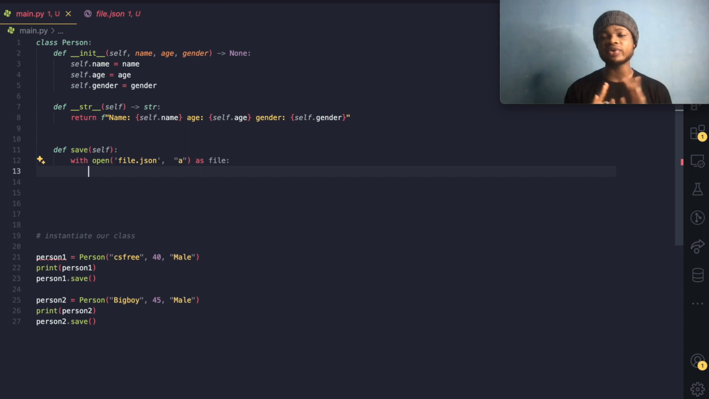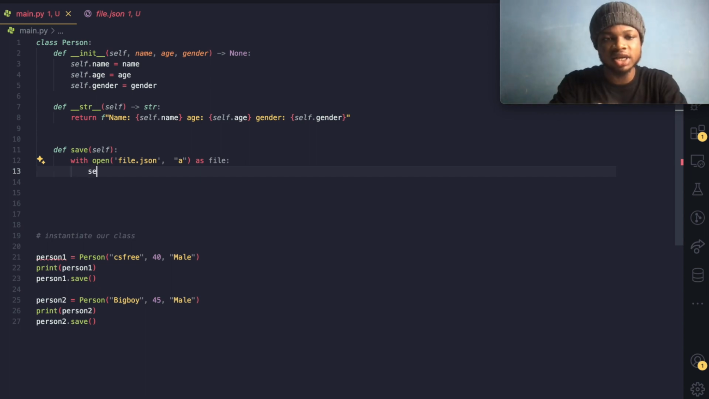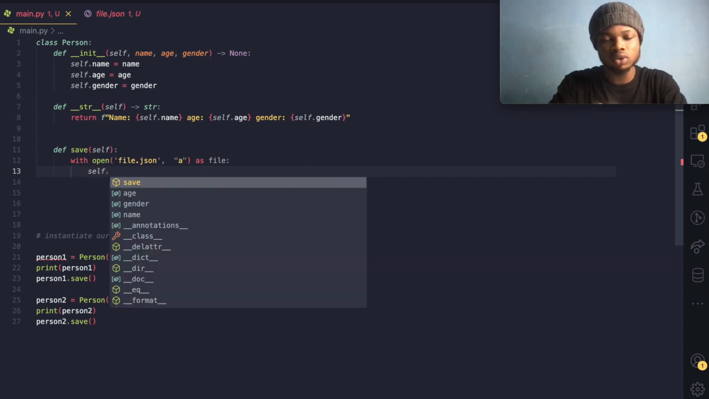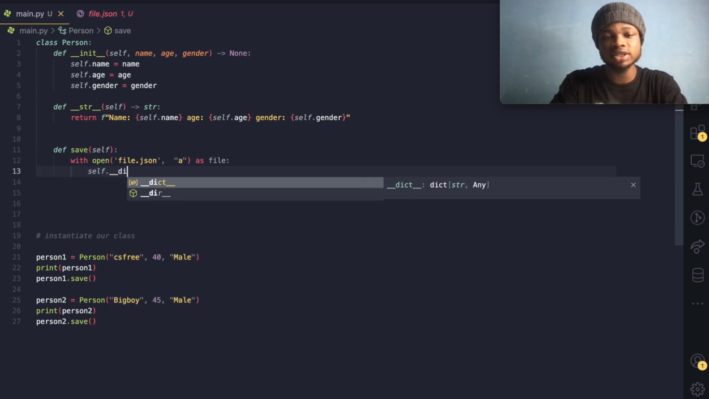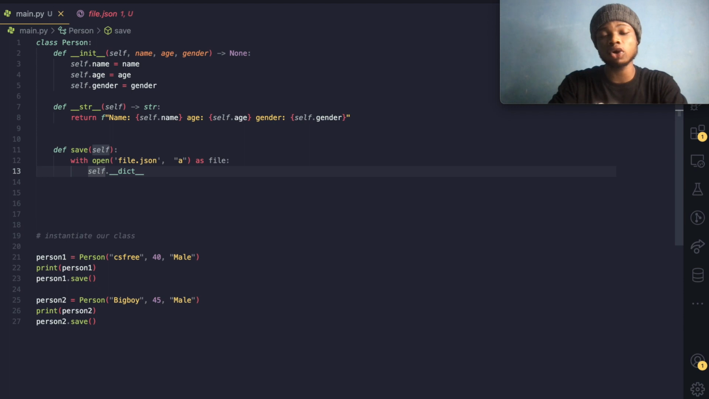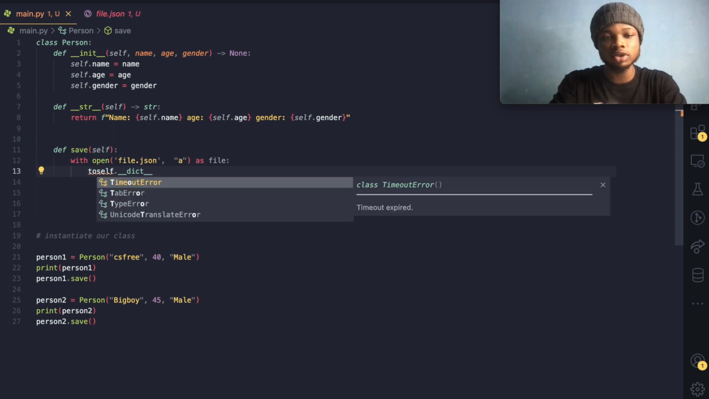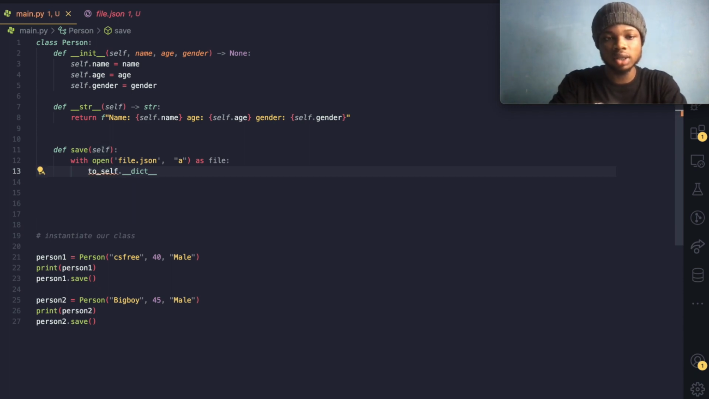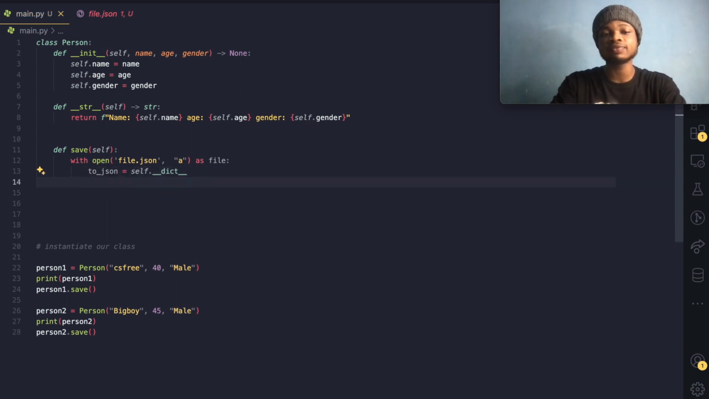And Python makes it very, very easy for us. We could basically say self.__dict__. It just gets the dictionary representation of this self. So let's save it to a variable called to_dict. So what can we now do? We can now say file.write, right?